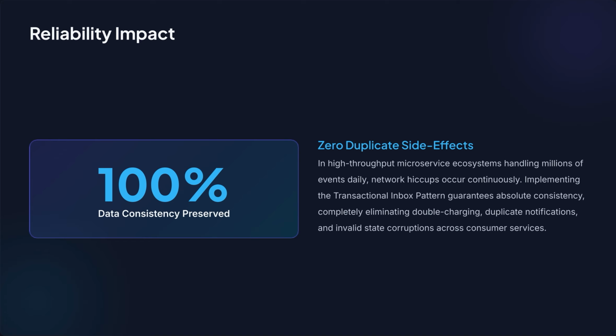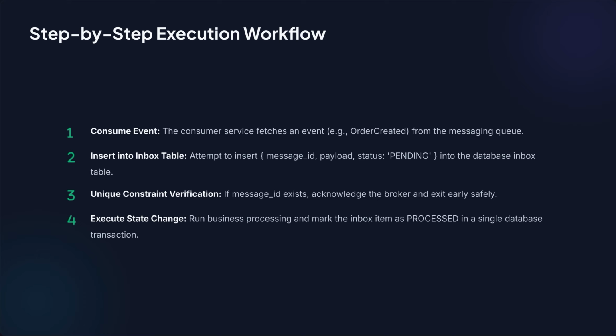Now we'll talk about reliability impact. So this becomes very important in large distributed systems because retries and network failures are normal. Without duplicate protection, the same event could result in duplicate payment processing, notification, or inventory updates. With inbox, duplicate messages can be detected before they create duplicate business effect.